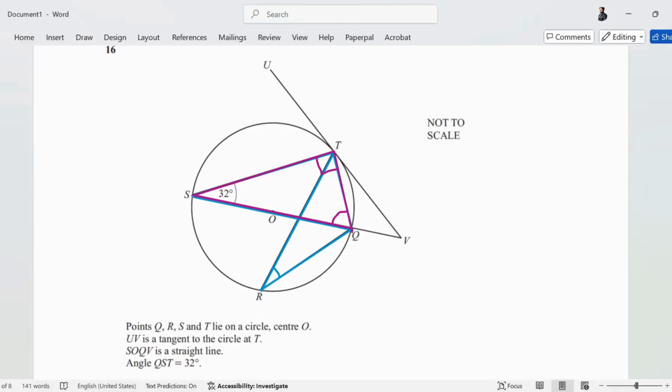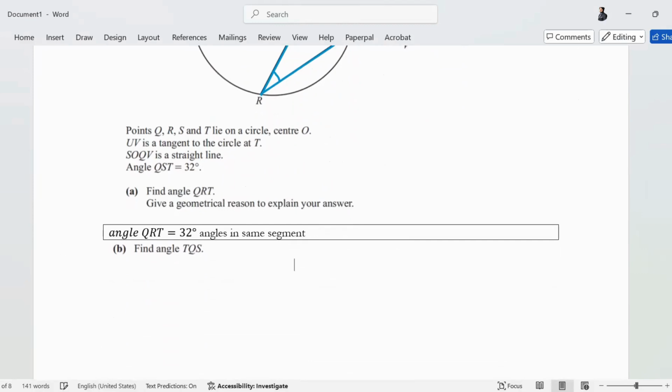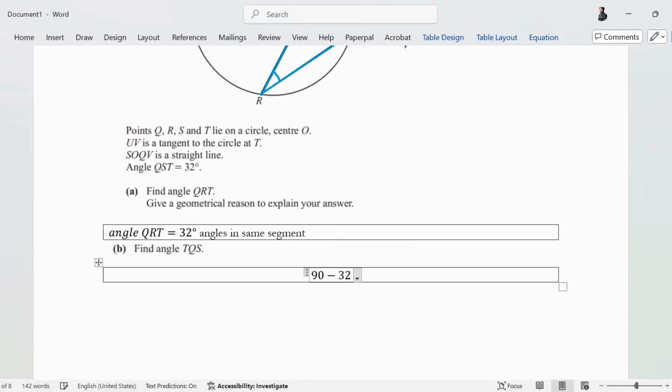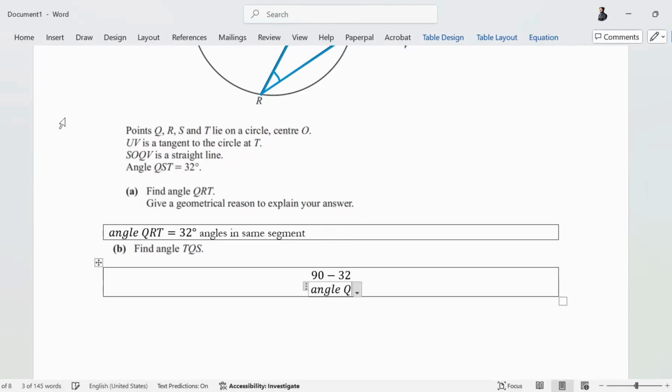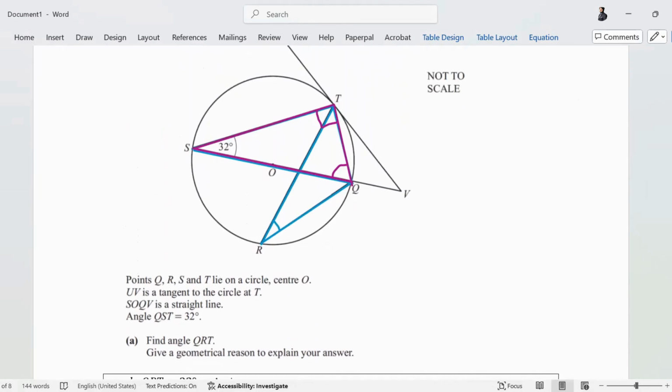So if this angle is 32, a right angle is 90, the sum of the remaining two is also 90. So you can find angle TQS by just subtracting 32 from 90. 90 minus 32, or you can take the longer path, 180 minus 90, minus 32. So what is angle TQS that you end with? 58? Okay, few people say so. Trusting you with the values. Angle TQS is 58.